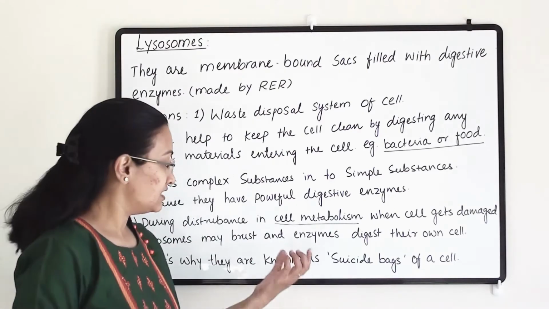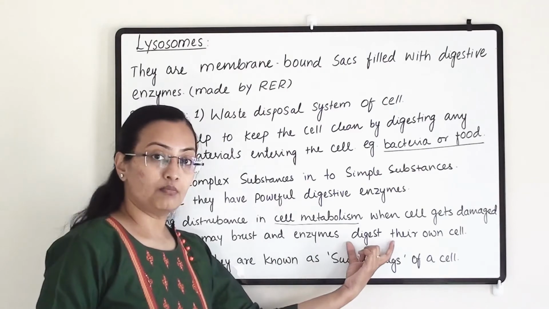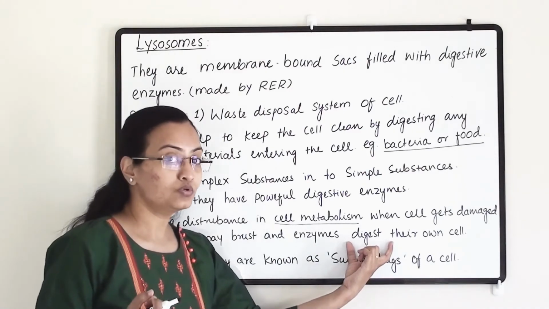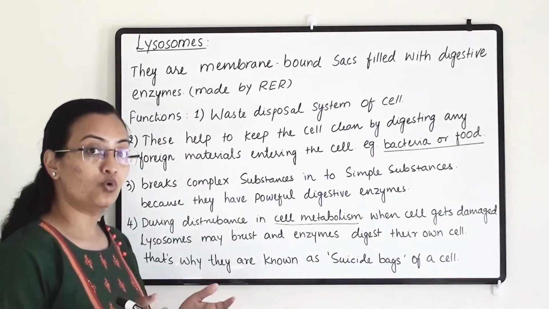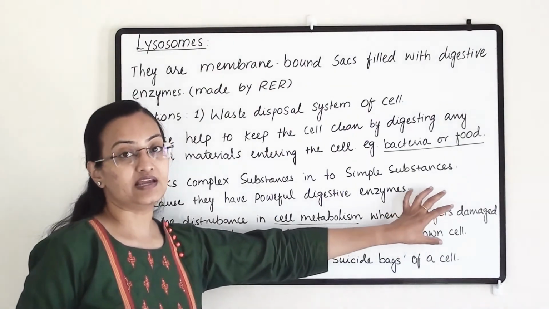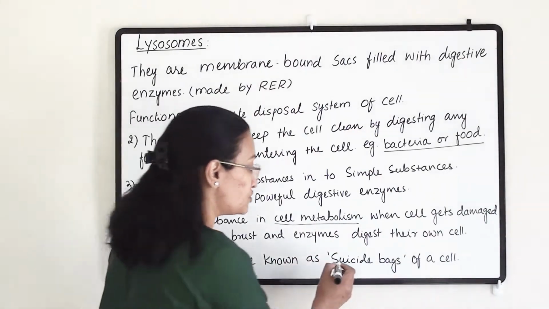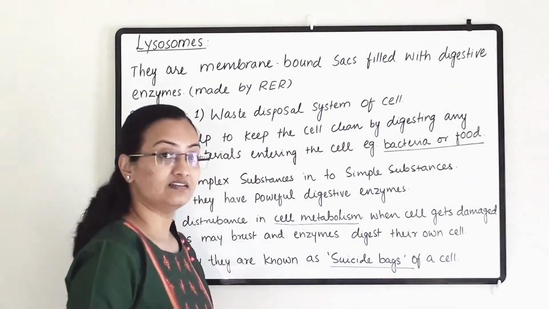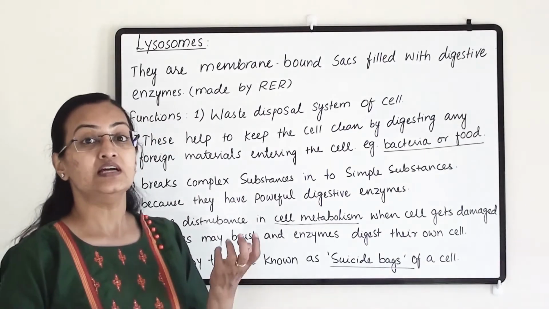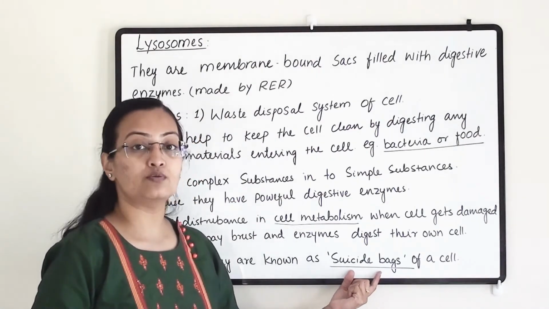So that's why this lysosome will burst and its enzyme will come out and it will digest its own cell. So there will be no waste remaining after this cell gets digested. And that's why they are known as the suicide bag of the cell, that it will digest its own cell.